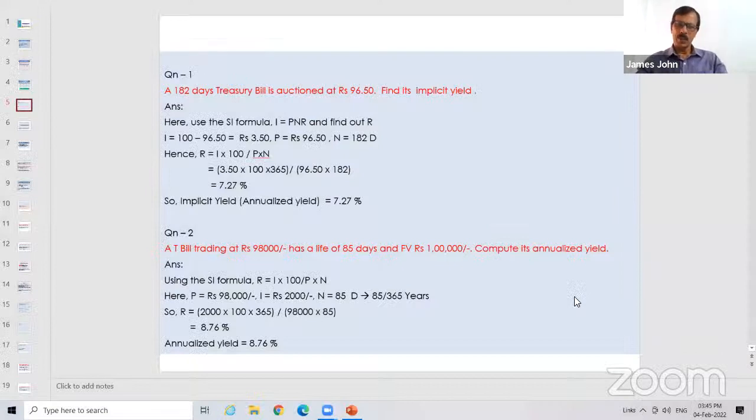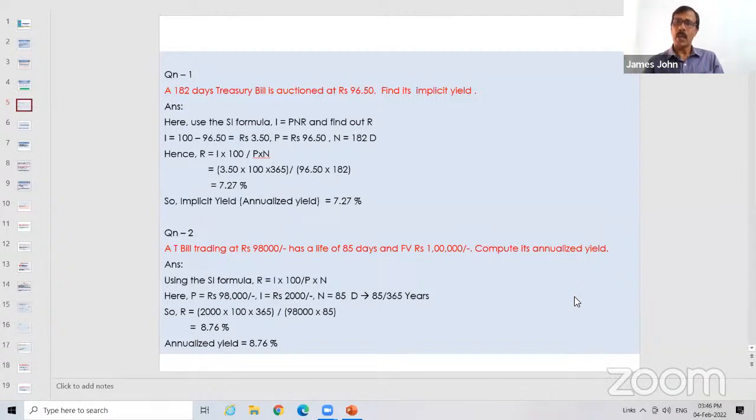See, in the second one, same thing. Here 98,000 is P. A person who has invested 98,000 has to wait for the leftover life. 85 days is the life of the treasury bill. That means this bill may have been issued earlier as a 91, 182 or 364 day bill. Now the leftover period is 85 days. Whoever invests in this treasury bill has to wait 85 days. So N is 85 by 365, that is, in years.